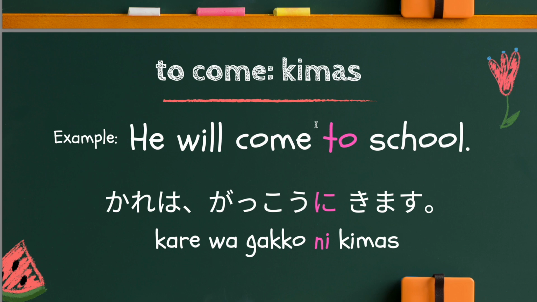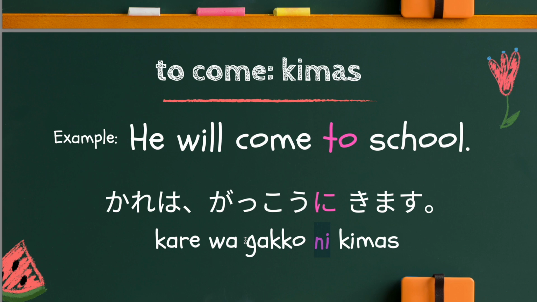Now the verb to come, 来ます, should come at the end. So 来ます is at the end. Now school is your direction. Therefore, 学校 then に particle. The に particle cannot come before 学校. So be careful with that.